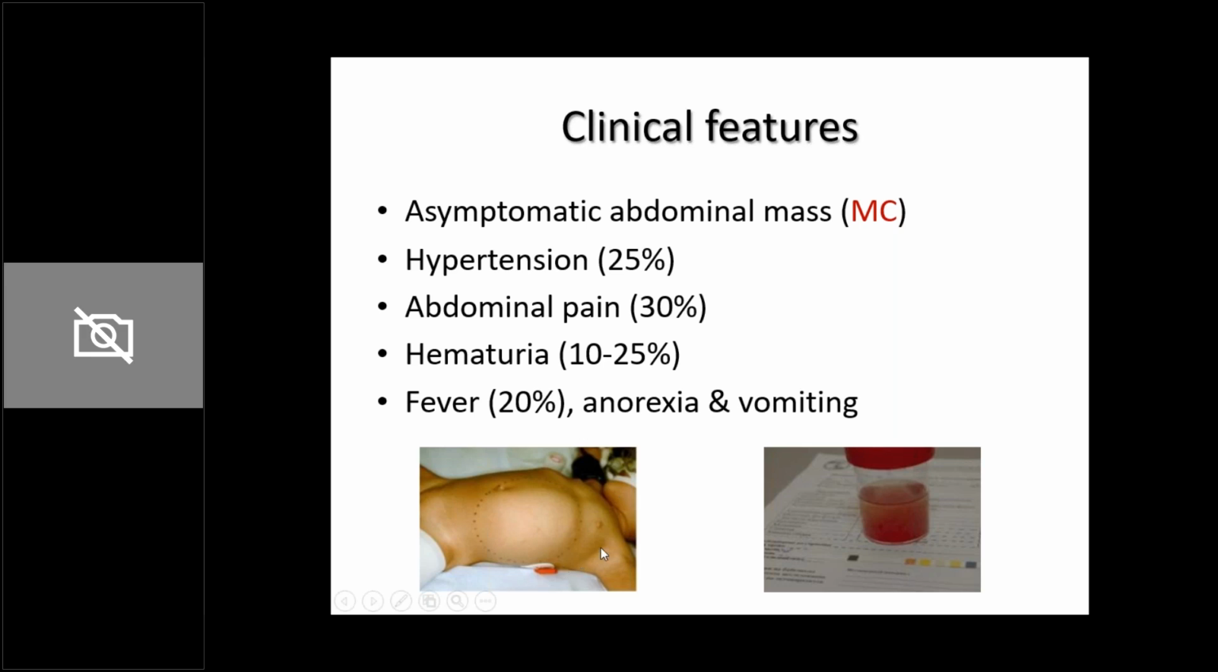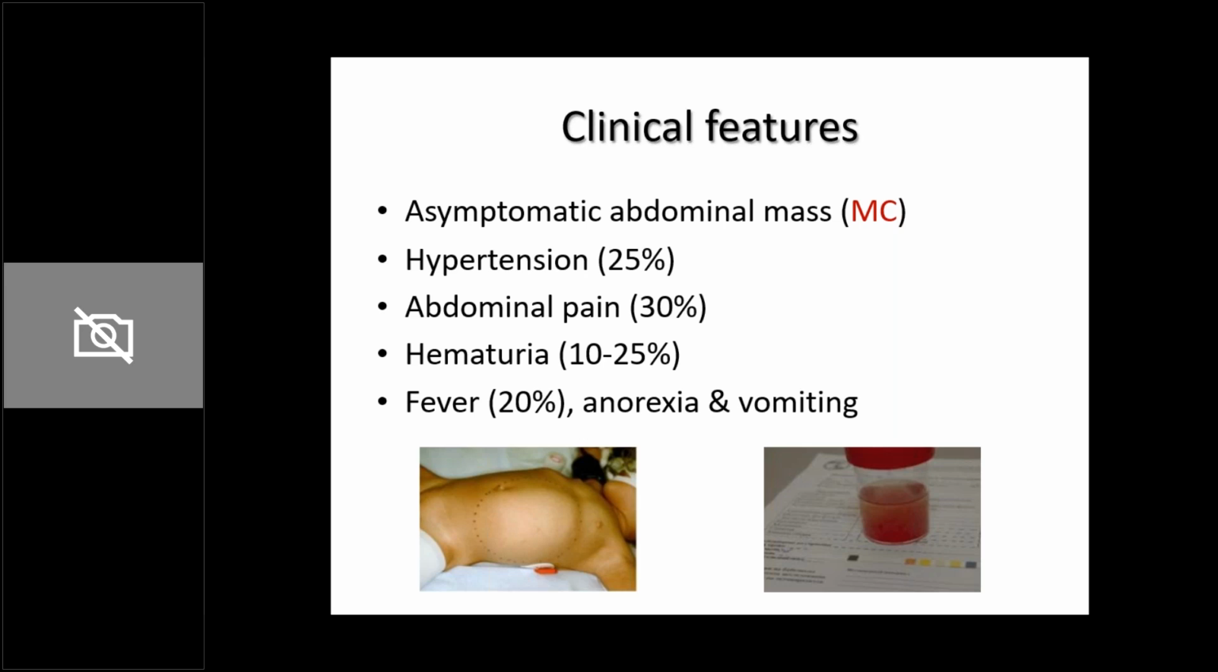Then they have hypertension in 25% of the children. Abdominal pain can be present in 30% of the children. Hematuria in 10 to 25%. Fever in 20%. And anorexia and vomiting. So the kidney is involved, which is why you see an abdominal mass, which is common.